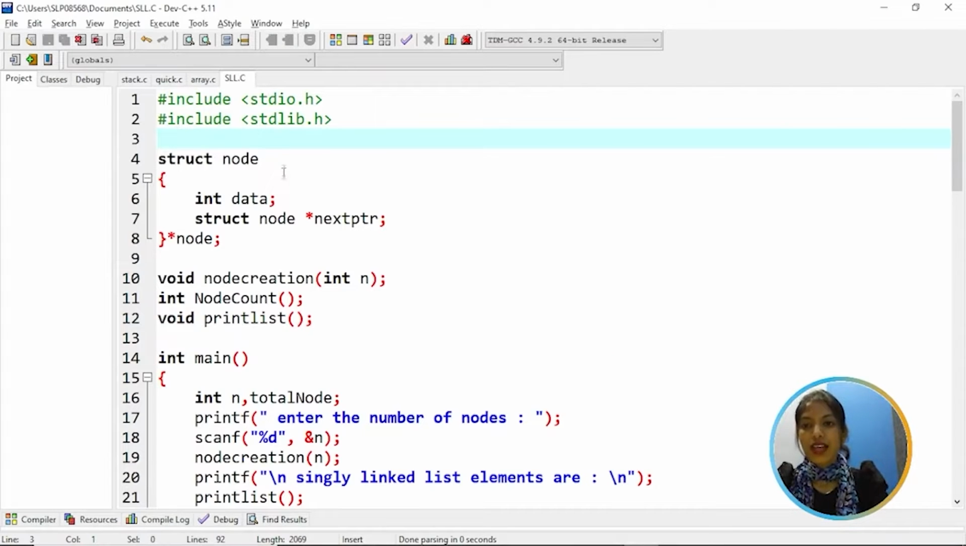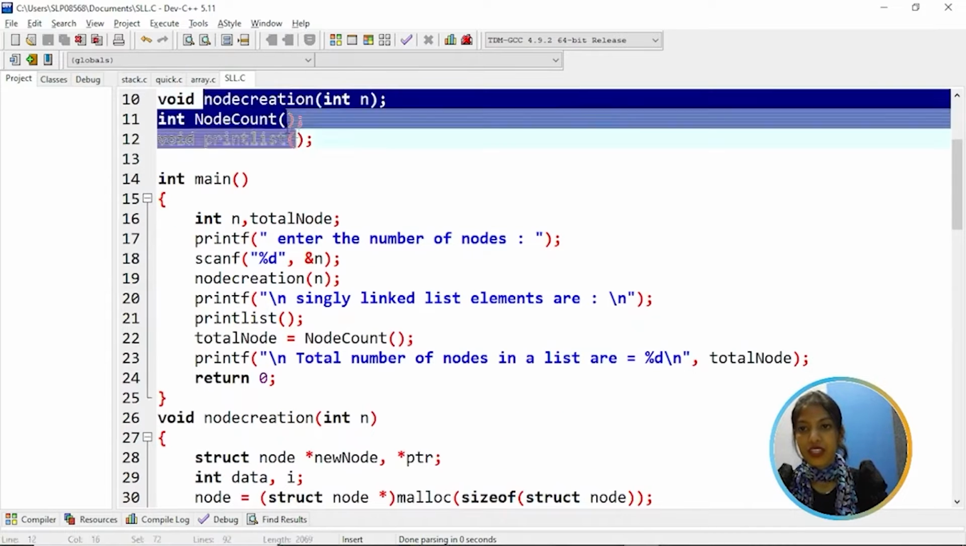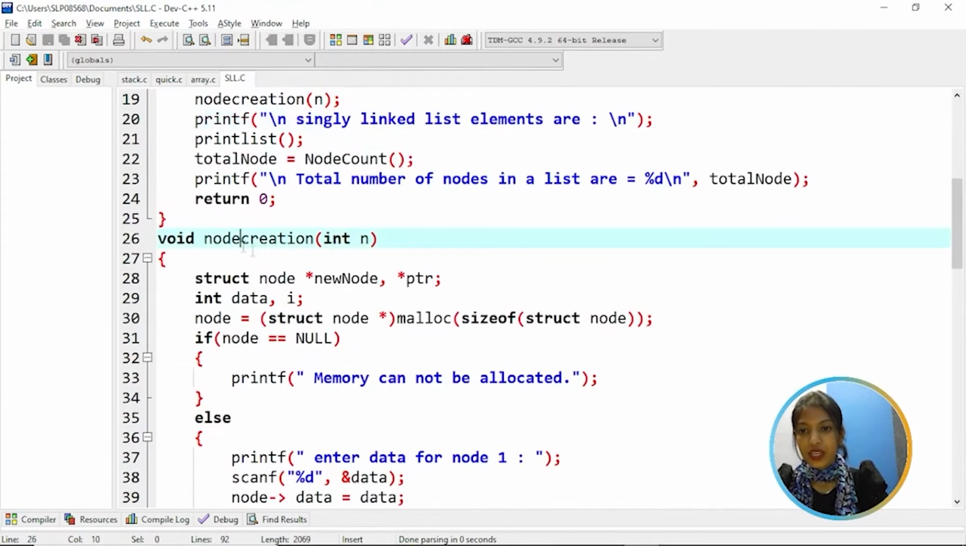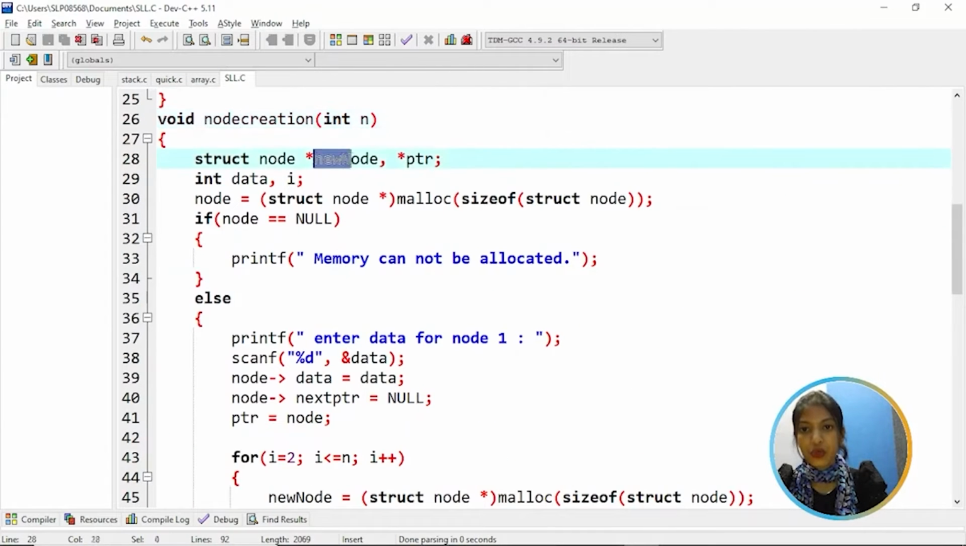So here, let's understand the program implementation. Here we have a structure of a node where we have a data variable and a pointer variable called nextPTR. We have function declarations of node creation, node count and print list. Going to the node creation function, here we are creating a new node where we are allocating memory for it. We have variables called data and i.